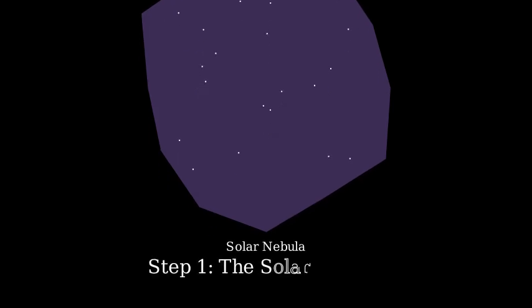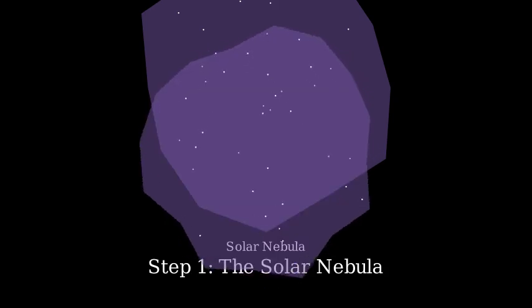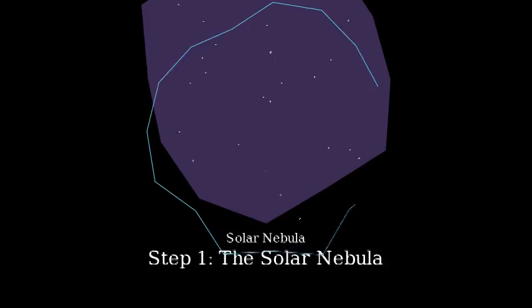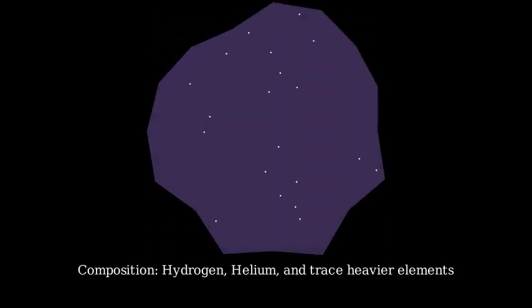Let's begin our story about 4.6 billion years ago. Our solar system started as a giant, slowly rotating cloud of gas and dust called a solar nebula. This nebula was primarily composed of hydrogen and helium, with small amounts of heavier elements like carbon, oxygen, and silicon.